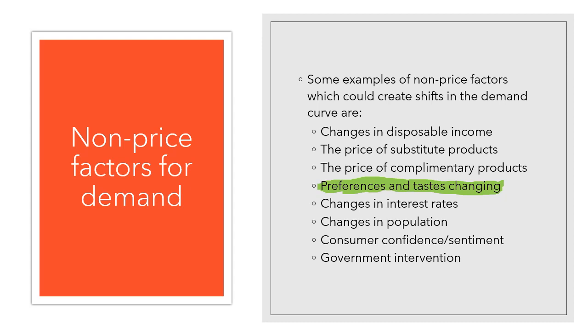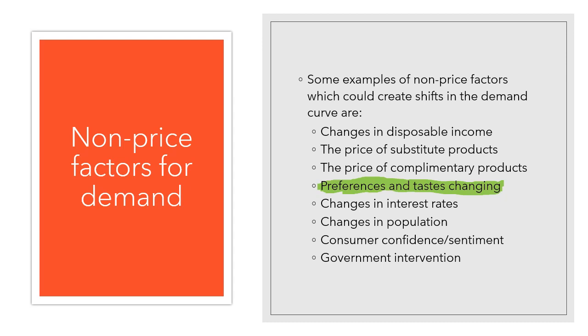Consumer confidence or sentiment. Consumer confidence is all about how good consumers feel about their future incomes, employment, etc. Based on that definition, you could probably have come to the conclusion that people do not currently feel that confident about their future incomes and employment. So consumer confidence is fairly low at the moment, and it's likely to get lower. Therefore, if you were to use consumer confidence as an example, at the moment, it's leading to unfavorable shifts in demand in a lot of markets because people don't feel confident about their future spending. People aren't going to book a holiday or an overseas trip, partly because they can't, and partly because they're not sure if they're going to be able to afford it.